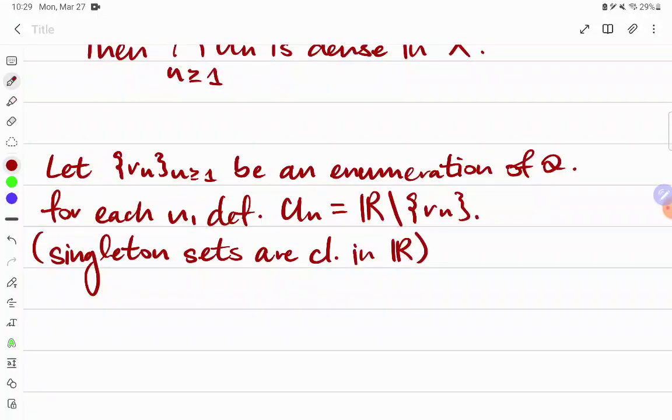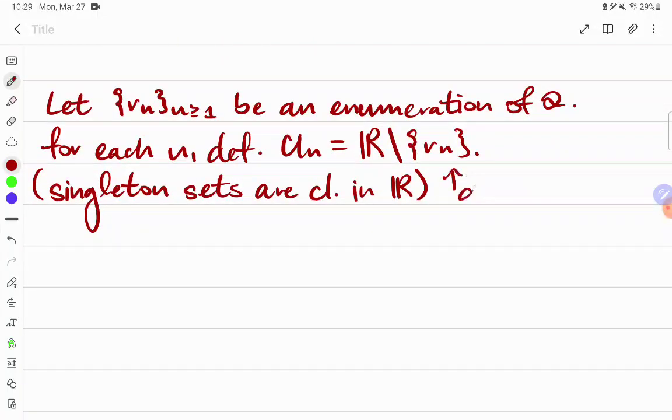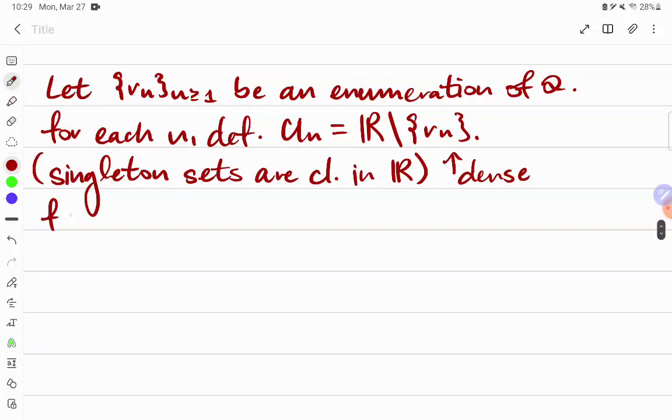So we have a countable collection of open sets, and these are also dense. This is obvious because since they're open now, the closure is just the minimal closed set, or the intersection of all closed sets in the space that contain it. However, this is just the real numbers themselves, and this is obvious to realize. Okay, so now we have, for all n, the closure of U sub n is just the reals. So these are dense, which we've stated above. Okay. Well, now what?